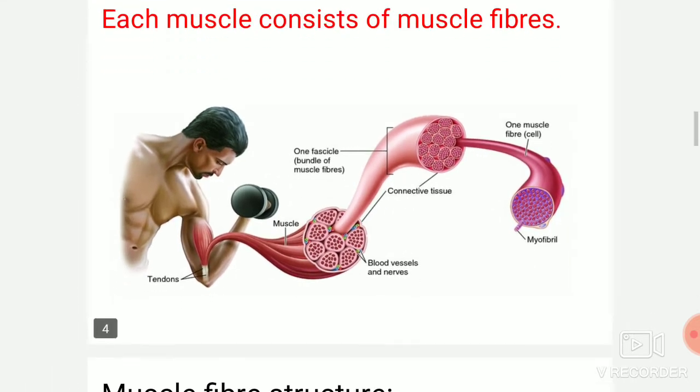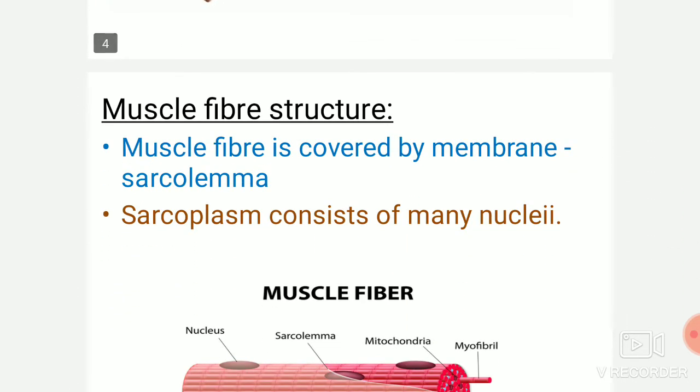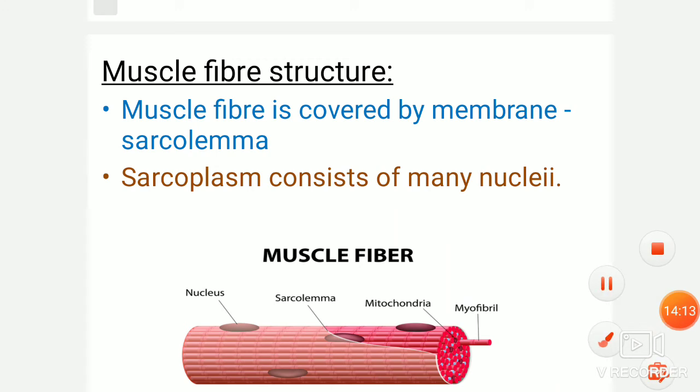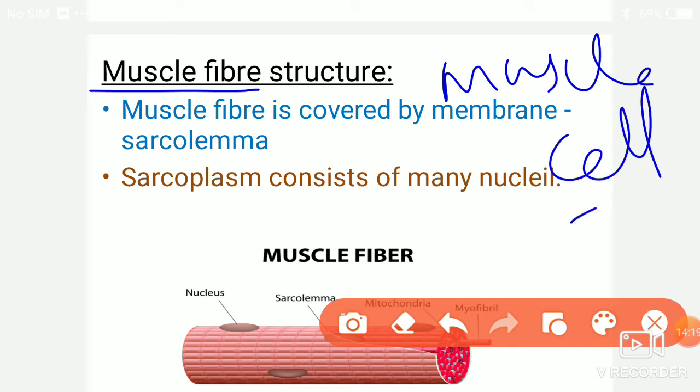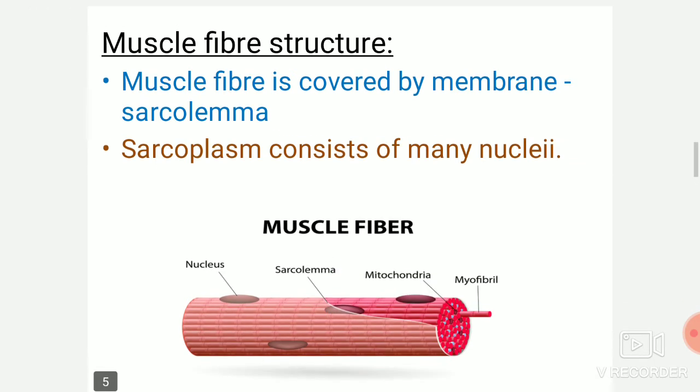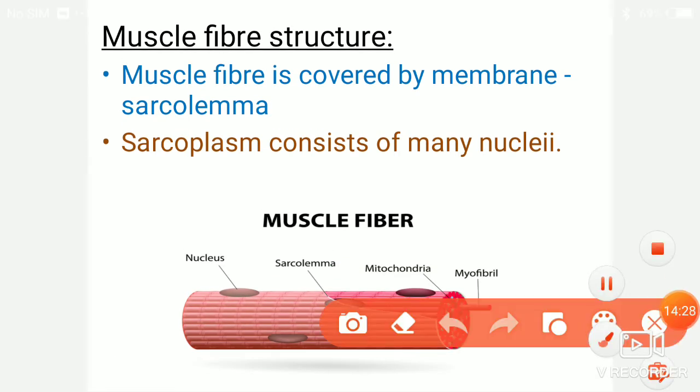So now the muscle fiber structure. First of all, what is a muscle fiber? It is a muscle cell. One cell of the muscle is called a muscle fiber. What is inside the muscle fiber? What is the fiber? It is a cell, right? So this muscle fiber, of course, is a cell.